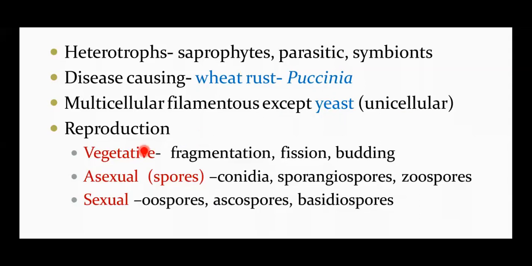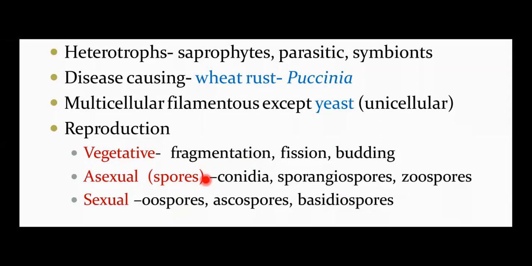Reproduction can occur by vegetative, asexual, or sexual methods. Vegetative methods include fragmentation, fission, and budding. Asexual methods include formation of spores like conidia, sporangiospores, and zoospores. Sexual reproduction occurs by formation of oospores, ascospores, and basidiospores.